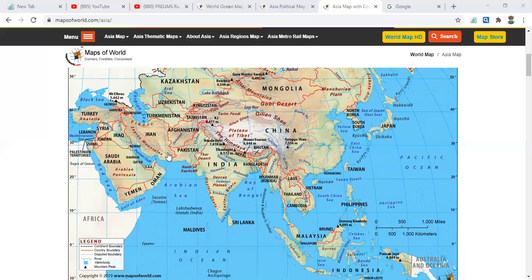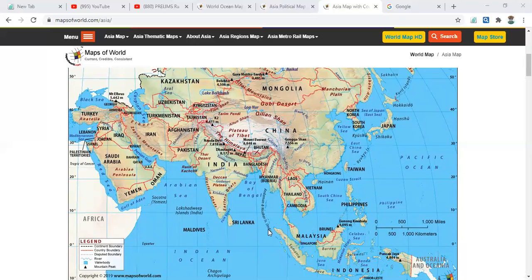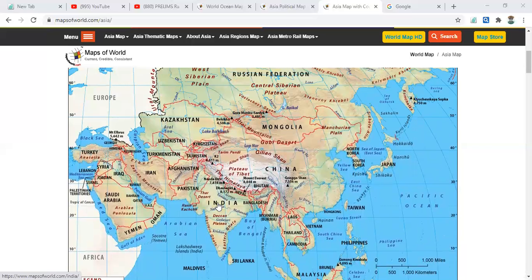The Arabian Sea is also a very important strategic water body, and India has major collaboration with the Arabian Sea for strategic importance. Then we have the Indian Ocean, and here the Bay of Bengal is also strategically important. Here the Palk Strait is between Sri Lanka and India, and these are the major water bodies here.